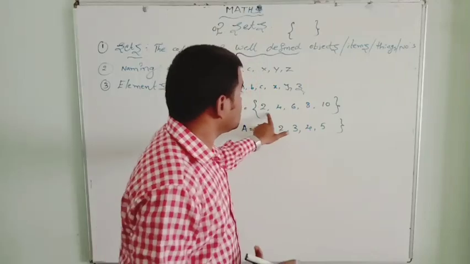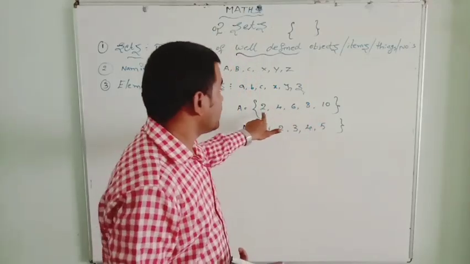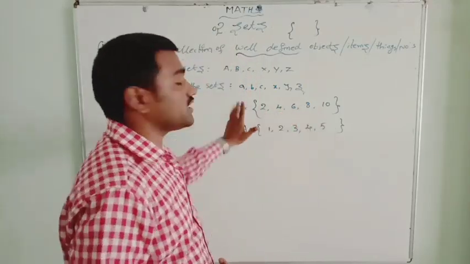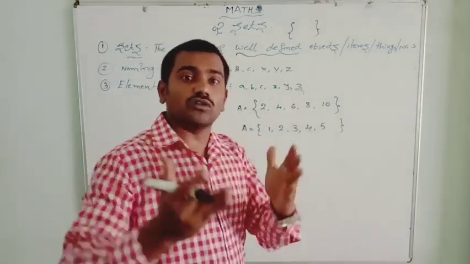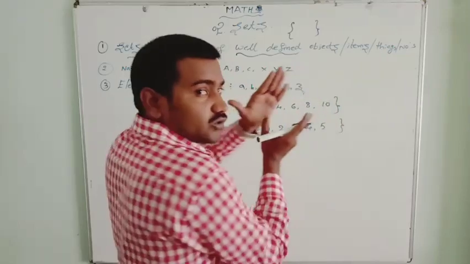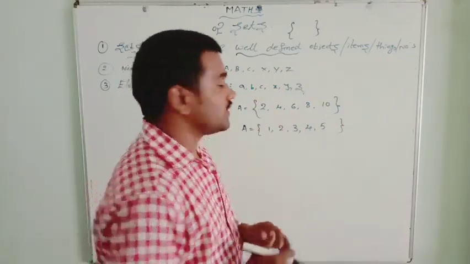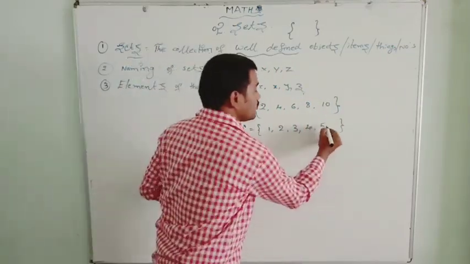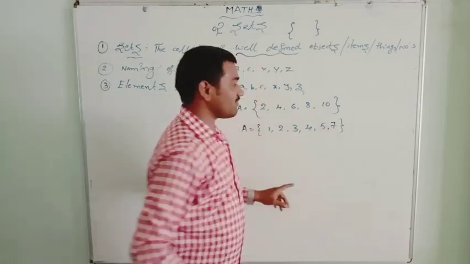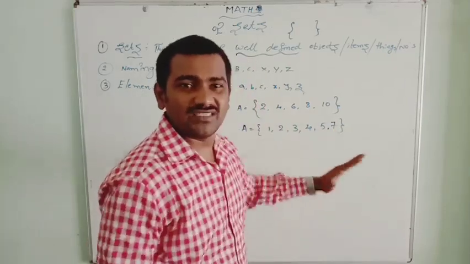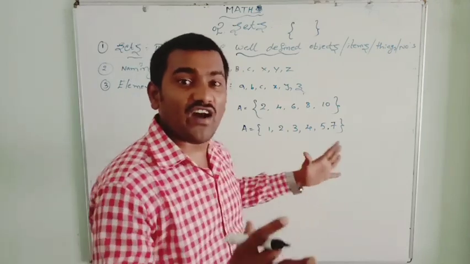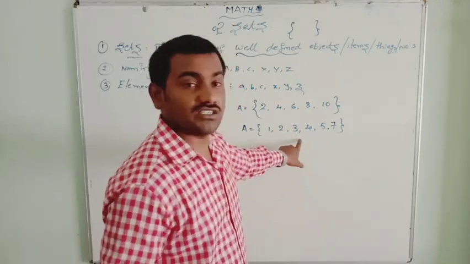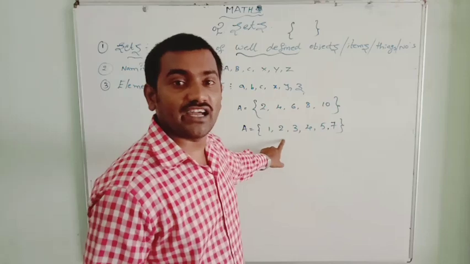Yes, these have one common property. Here every element belongs to set A. They should have one common rule, and we should be able to tell whether an element belongs to this set A or not. Suppose I write here 7. Now these numbers don't have one common property. These are not a well-defined collection.